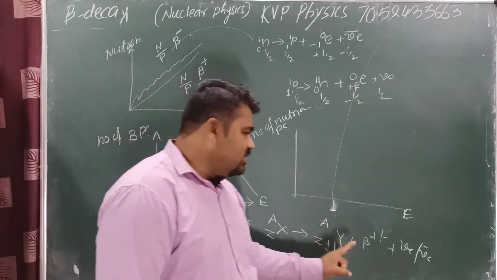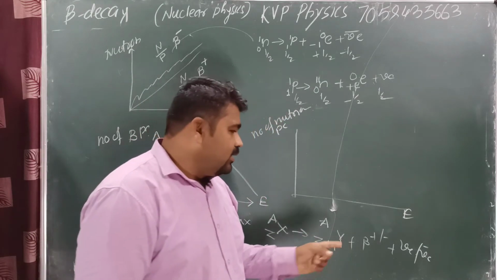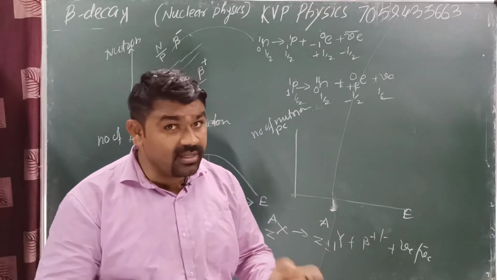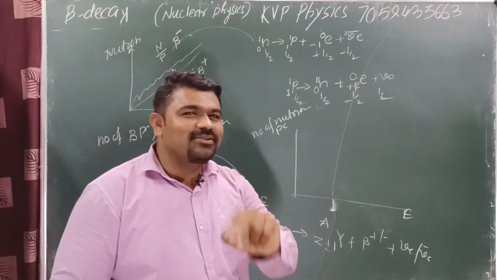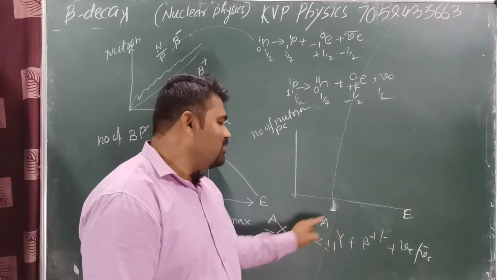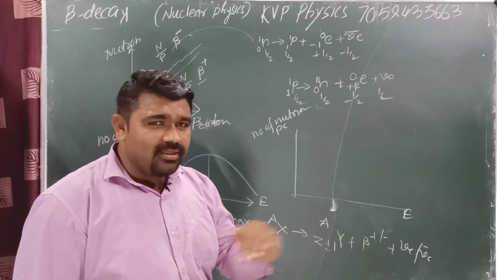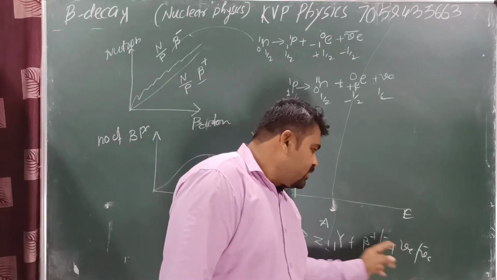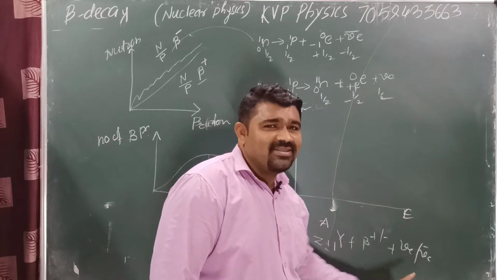Yes or no? Suppose the beta total energy is equal to 5 mega electron volt, and suppose the beta particle takes 3 mega electron volt. Then what is the energy of the neutrino particle? At that time, the neutrino particle energy is equal to 2 mega electron volt. Why? Because this one particle takes a very small amount, this can be neglected, or we can take it as 0.1 mega electron volt. Got it? Here is 3, here is 2, here is 4, here is 1, here is 1.5, here is 3.5.